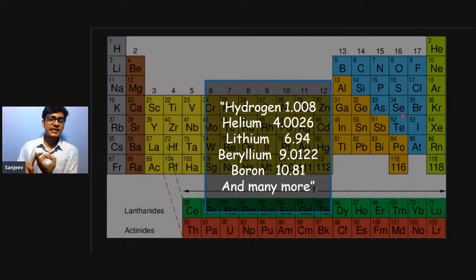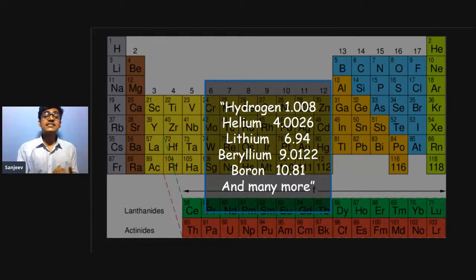But as you can see, the numbers are quite ugly. And what do I mean by ugly? It's scary. It has so many points and so many digits in it. Can it be simpler? Can we have a conversion factor for atoms? Can we have a unit for the mass?